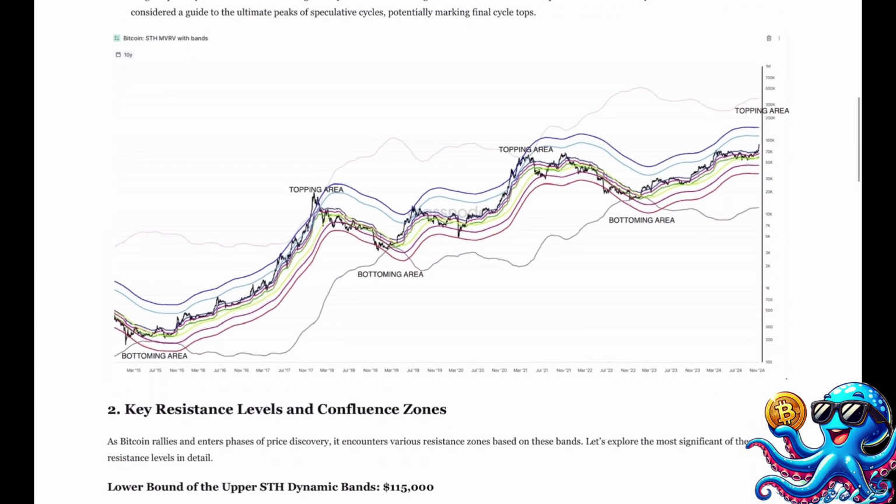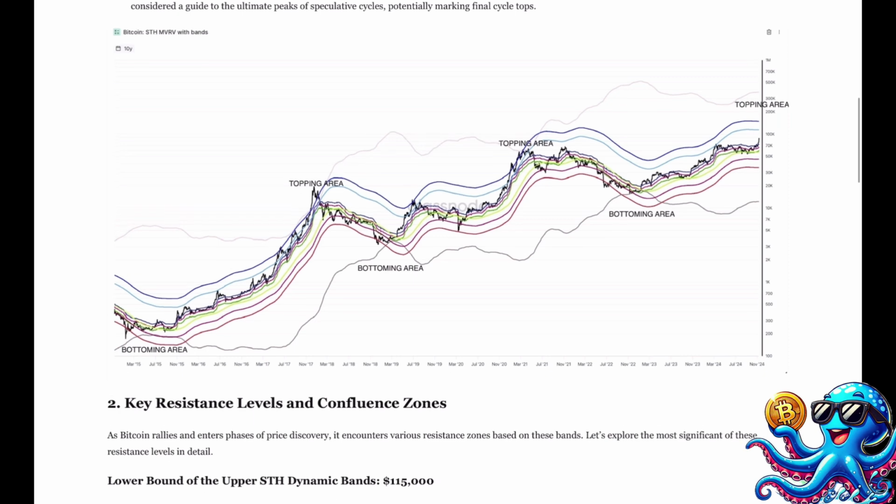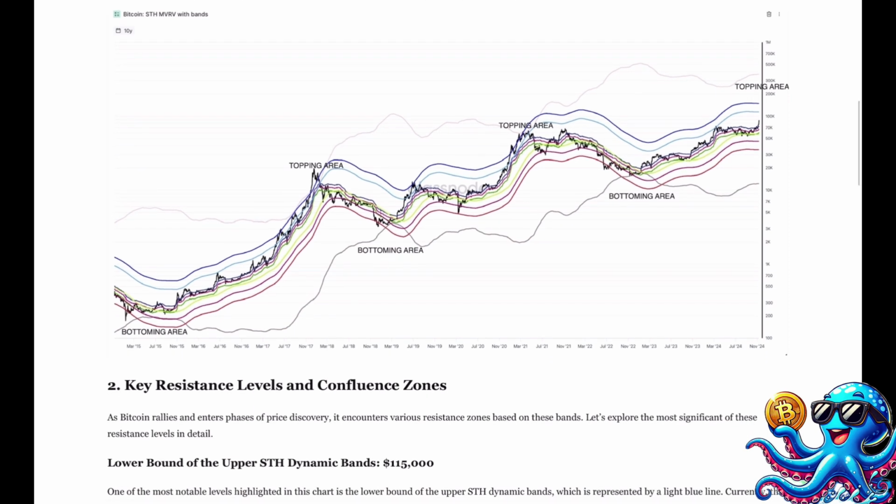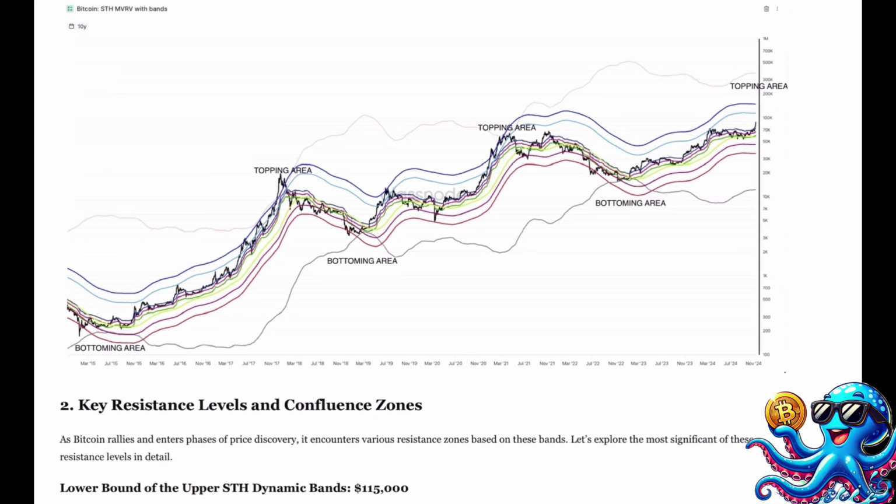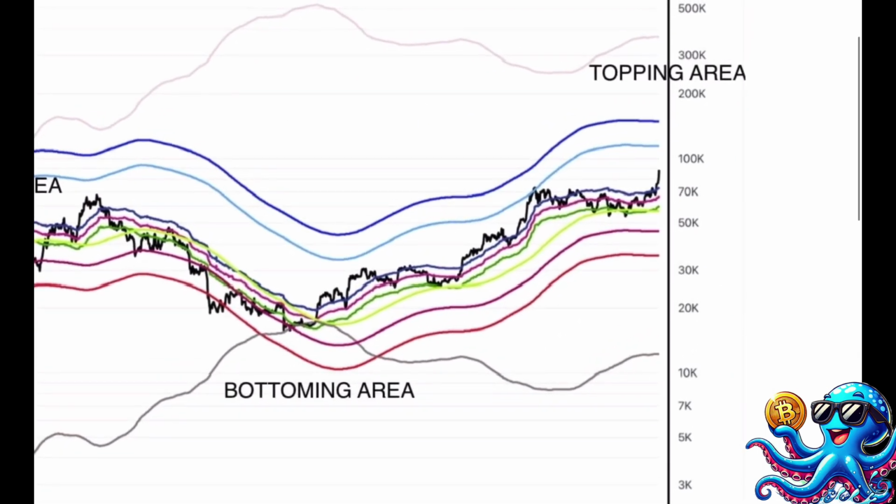2. Key resistance levels and confluence zones. As Bitcoin rallies and enters phases of price discovery, it encounters various resistance zones based on these bands. Let's explore the most significant of these resistance levels in detail. Lower bound of the upper SDH dynamic bands, $115,000. One of the most notable levels highlighted in this chart is the lower bound of the upper SDH dynamic bands, which is represented by a light blue line. Currently, this level sits at approximately $115,000, marking the point where Bitcoin exits the SDH channel's comfort zone.